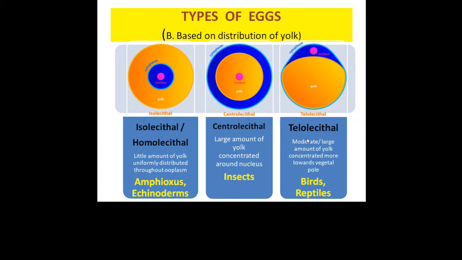The third category is telolecithal eggs, where moderate or large amount of yolk is concentrated more towards one pole of the egg. So the pole with large amount of yolk becomes the vegetal pole and the opposite pole becomes the animal pole. Because of large amount of yolk at the vegetal pole, the nucleus also shifts towards the animal pole, and the small amount of cytoplasm that is available for cleavages to occur in subsequent steps is also available at the animal pole. Such eggs are found in reptiles and birds.